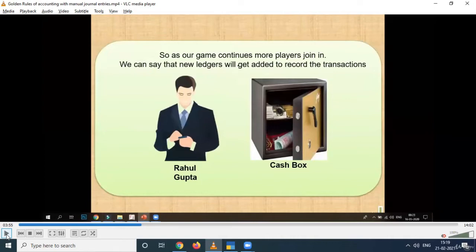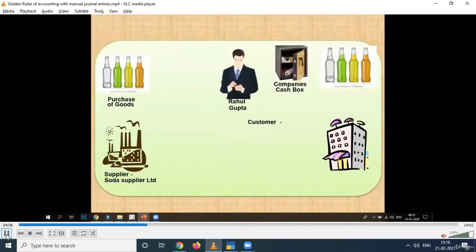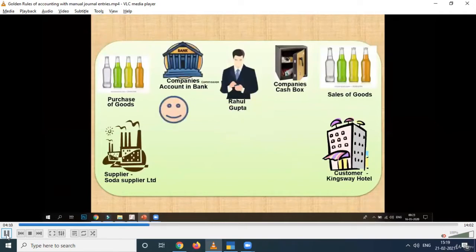So now we have two ledgers with us: the first belongs to the owner of the company, Rahul Gupta, and the second is the cash box of the company. Simple. I hope you understand about the ledgers. This is how we'll play the game, and one by one more and more ledgers, more and more players in respect to the playground, will enter our company and join one by one.